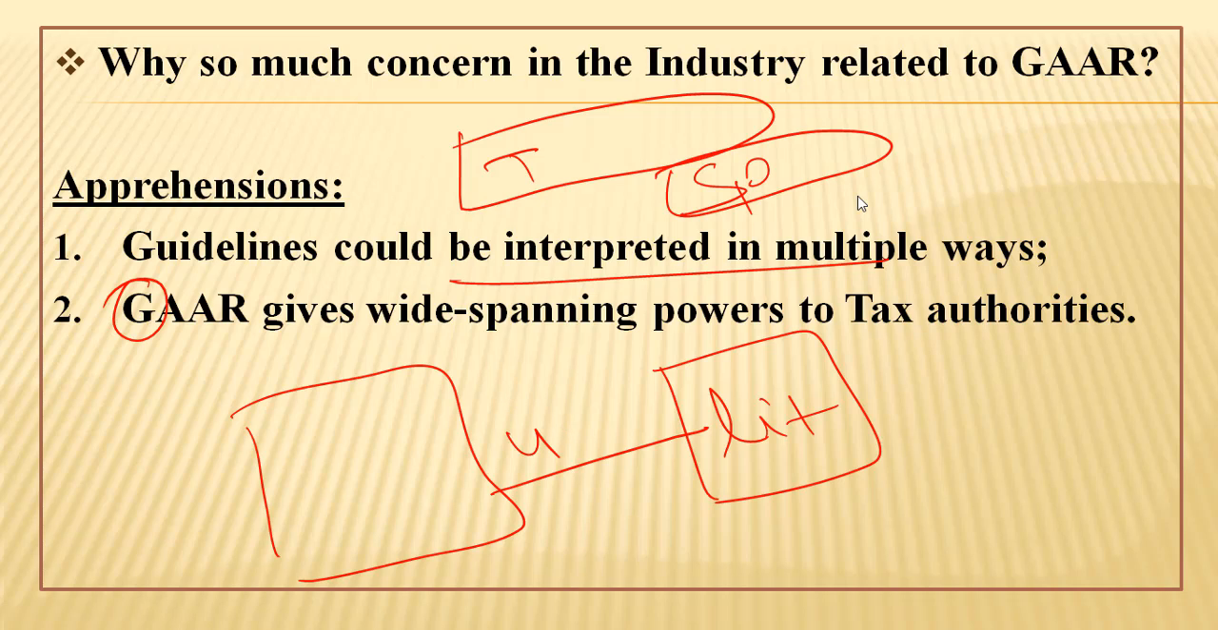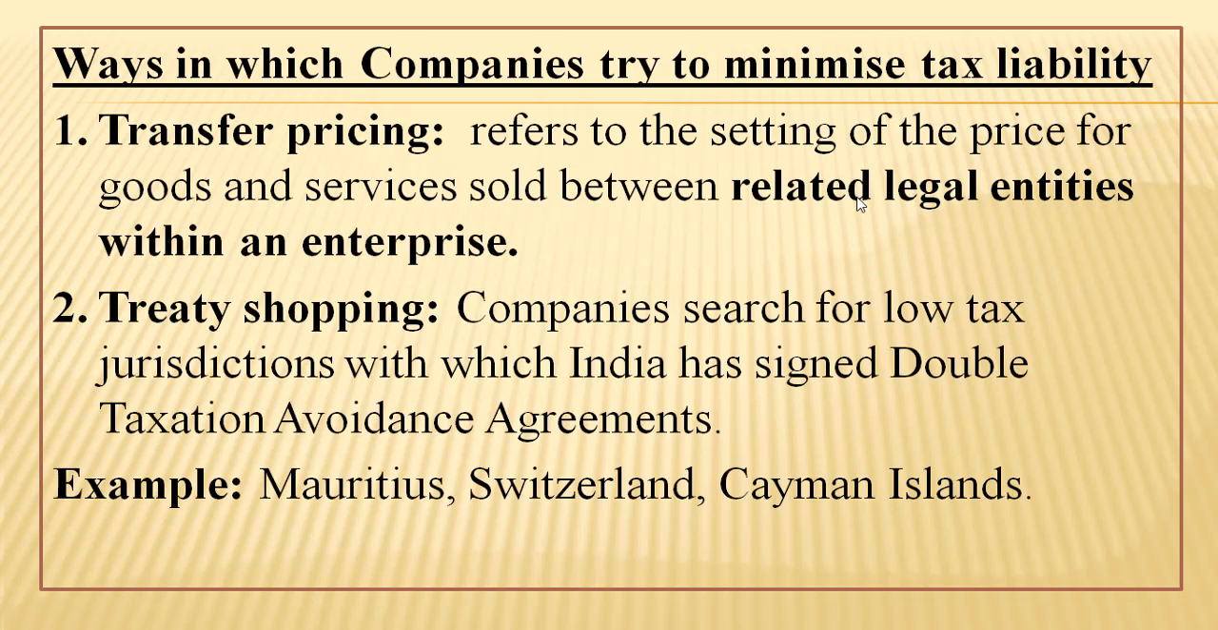So the concerns of industry are also legitimate up to an extent, and they have been taken on board by the government, and the government has also taken remedial steps in order to ensure that powers vested in the income tax authorities are not misused. We will see in the subsequent section how. Now friends, under this we are going to study the ways in which companies try to minimize tax liability.